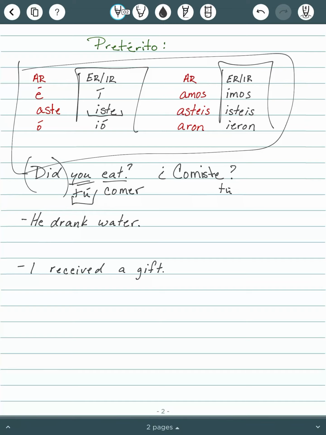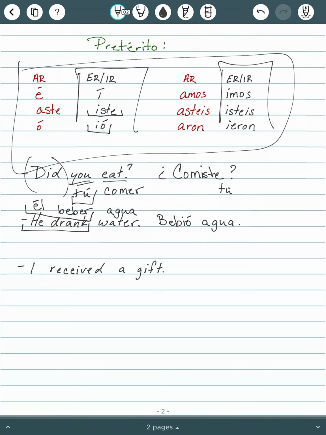All right, our next one. He drank water. So he we know is él. To drink is beber. And while we're here, water is agua. So we want to conjugate beber to go with él. Take off that ER. And the ending to go with él will be ió. So bebió agua. That's it.